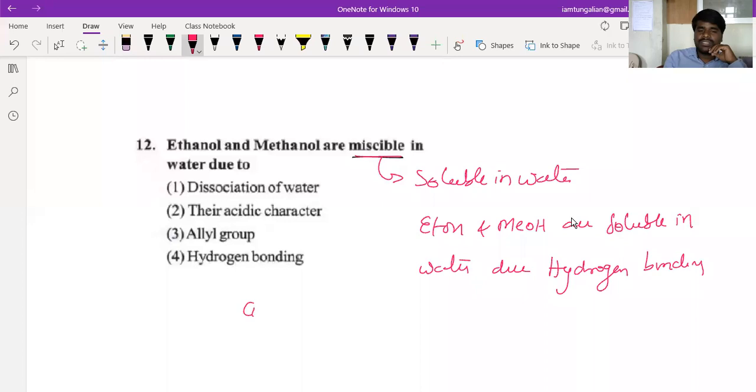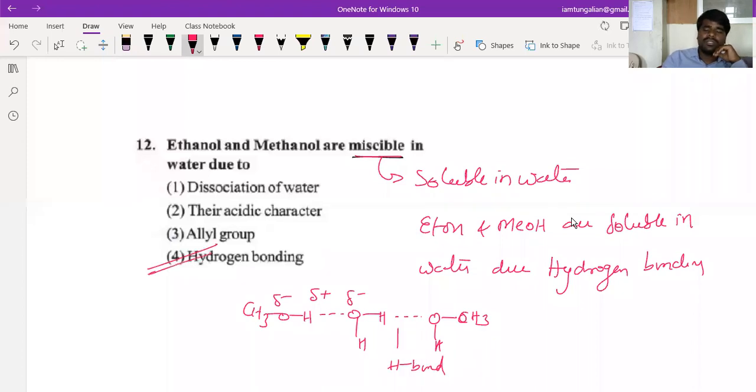Basically this is CH3, the hydrogen here is partial positive and the oxygen is partial negative. It will form hydrogen bonding with water. This is your hydrogen bond. Due to this H bond, they are soluble in water.